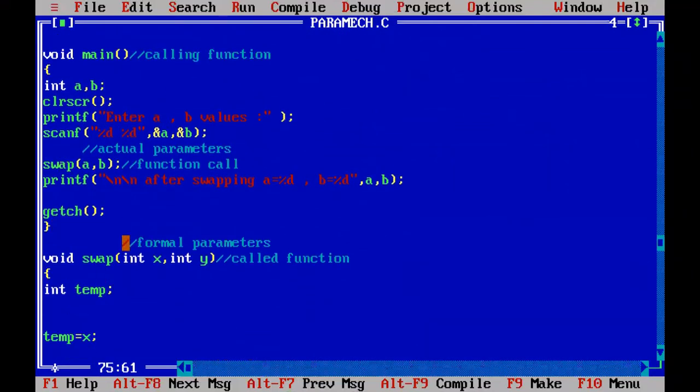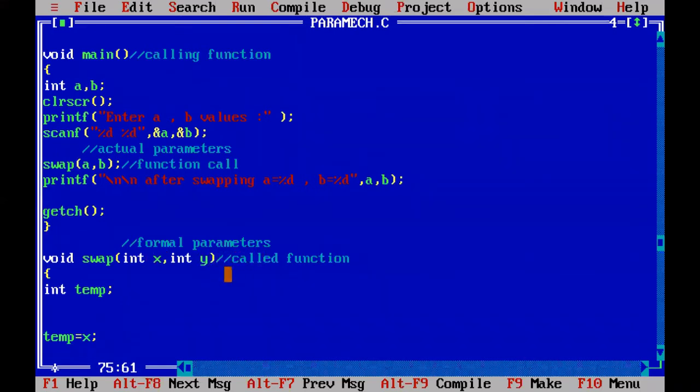This is called function. A comma B are actual parameters and X comma Y are formal parameters. In this method, from the calling function, the address of actual parameters, the original reference of the actual parameters A comma B, are passed to the formal parameters X comma Y of the called function.